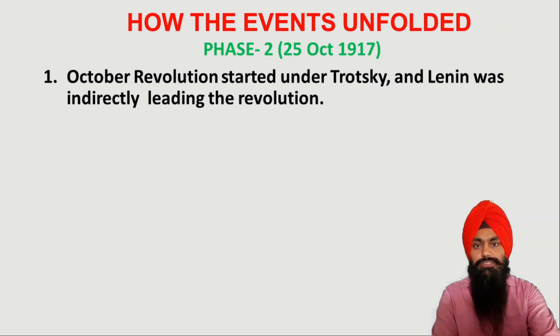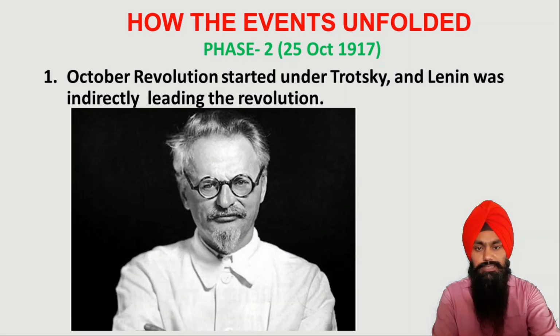He was sent to Switzerland on exile for a longer time, and when he came back, he feared for his arrest, so he was not directly leading it, but he was the indirect leader of all these events. So here you can see the picture of Trotsky, who was leading this October Revolution, but actually this revolution was led by Lenin.